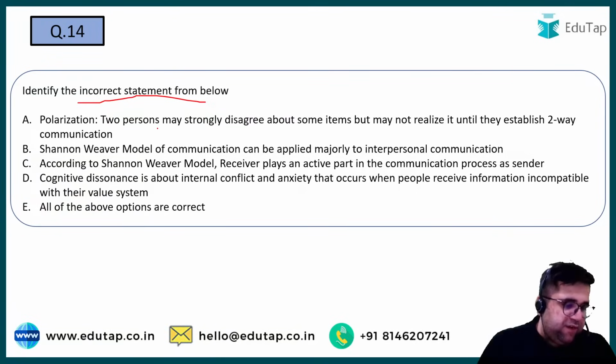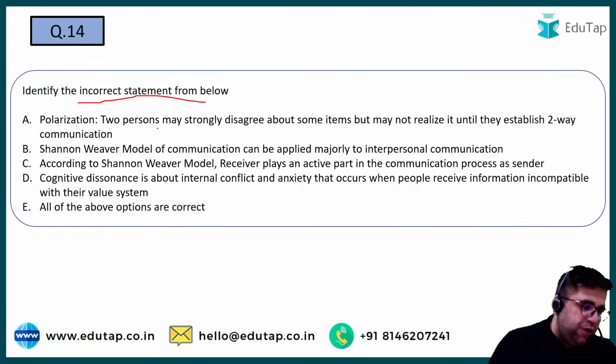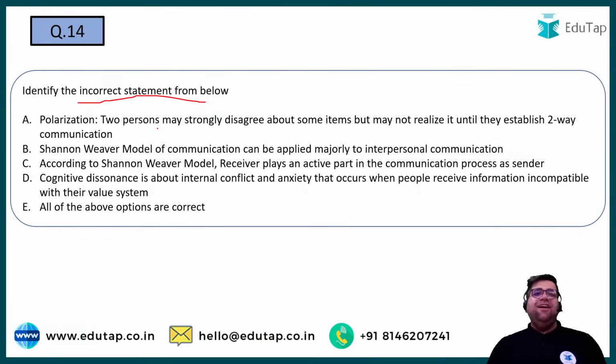Learner and Nilesh are going with B. Okay. What about others? Rishi is going with E, all of the options are correct. Rohan is also going with all correct. Nilesh has now changed the answer to B. What about others? Nikita, Rohan and all of you, what are your answers? Parineet also. So this will decide whether you are in or out.